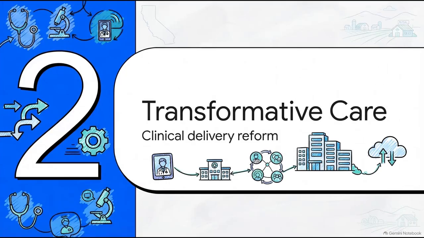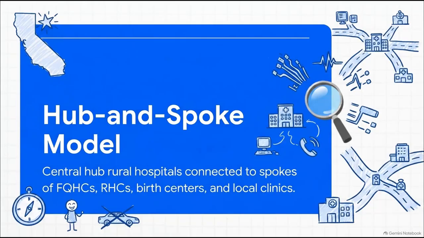Moving on to Section 2, the Transformative Care Model. For its primary operational response, California is deploying a hub-and-spoke model to target medical service study areas and primary care health professional shortage areas. Rather than funding isolated clinics, the state requires the formation of interconnected regional collaboratives. In practice, this means rural hospitals act as essential hubs. They coordinate directly with spokes, which include federally qualified health centers, rural health clinics, birthing centers, and local community organizations.